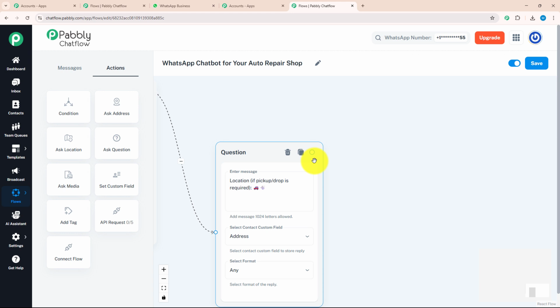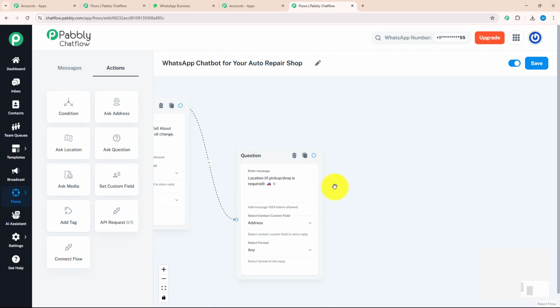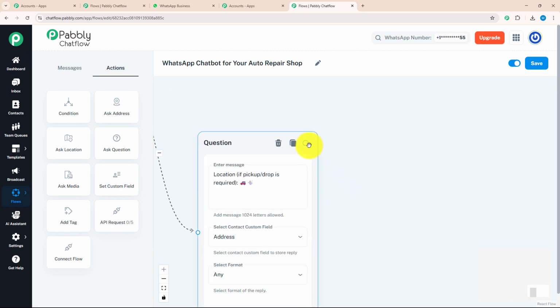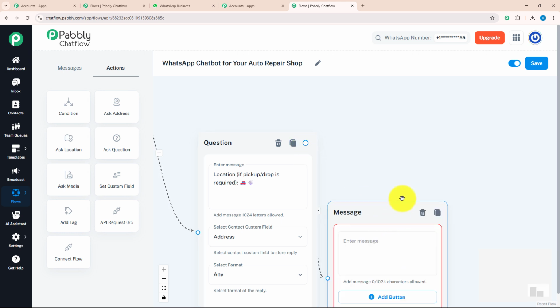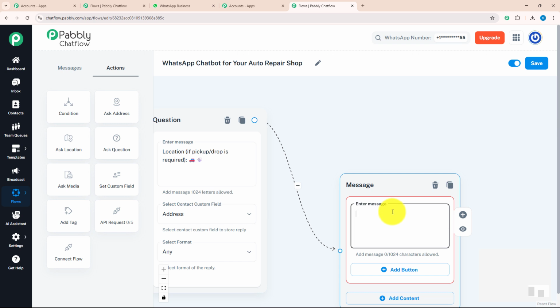As I got all the desired information, I will give a confirmation message to my customer. For that, I will drag and drop this option and select the text button over here. I'm going to enter a message which will tell my customer that you will receive a confirmation and mechanic detail shortly after booking with pricing. You can see I have put confirmation and mechanic detail between stars. That means I want to highlight this message.